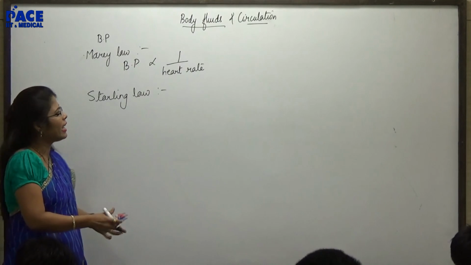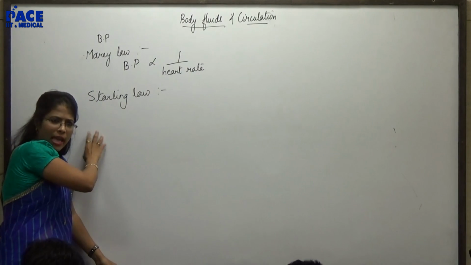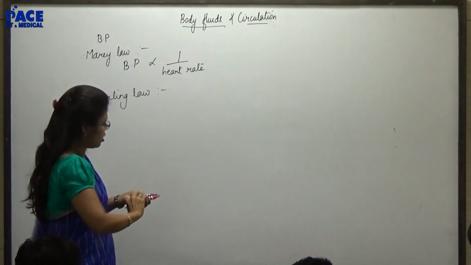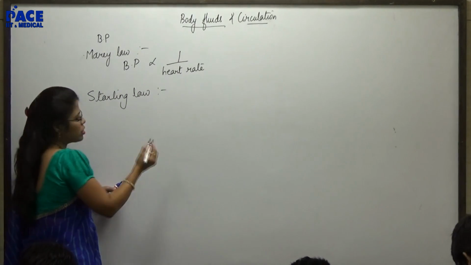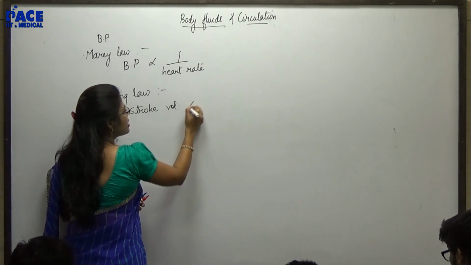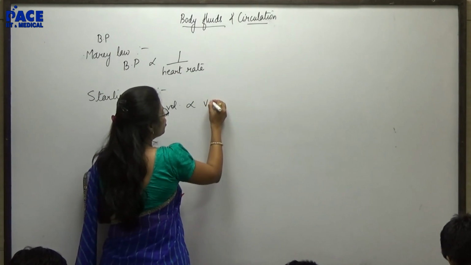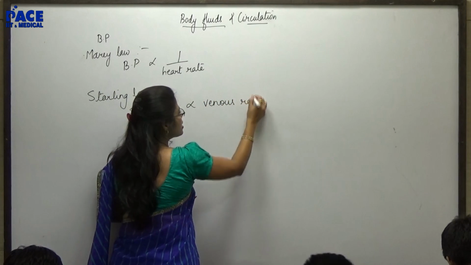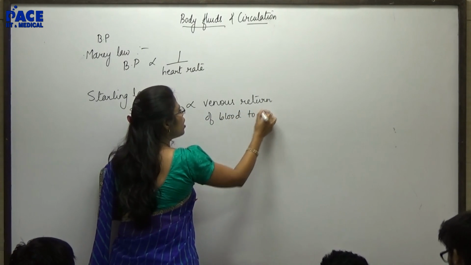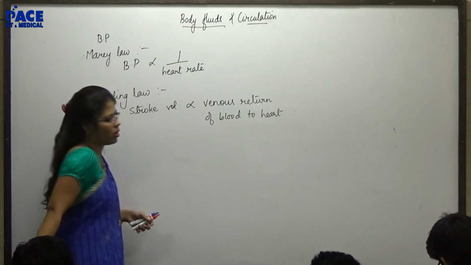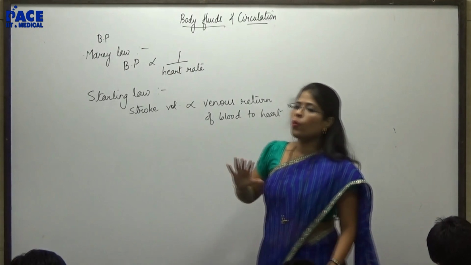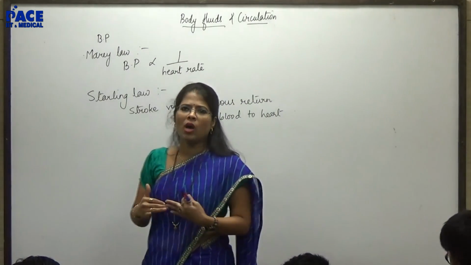Let us understand the second law that is in context with this law only, and that is called Starling's law. Now what does Starling law mean? Starling law in one word if I have to say, stroke volume is directly proportional to venous return of blood to the heart. Okay? Stroke volume is directly proportional to venous return of blood to the heart.